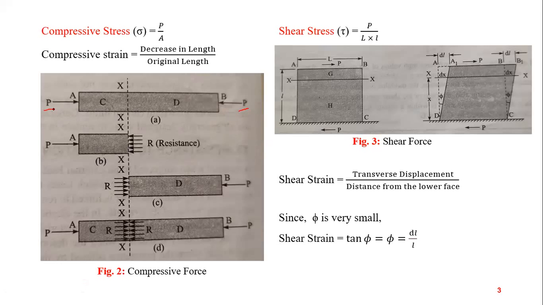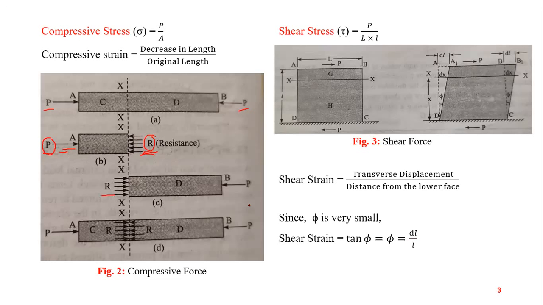That is, this force is pushing the body. Tensile force was pulling the body. This force is pushing the body. So again, there will be a resistance in direction opposite to the applied load P. Applied load is in this direction. Resistance offered is in this direction. So again, resistance will be opposite to the applied load.